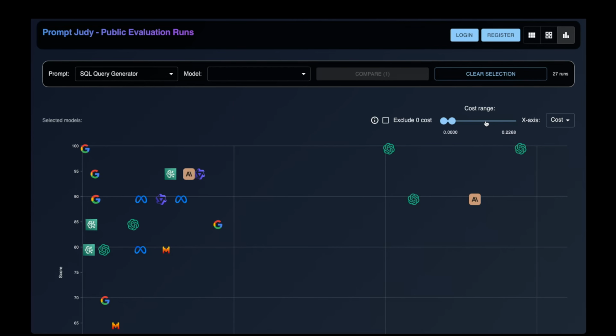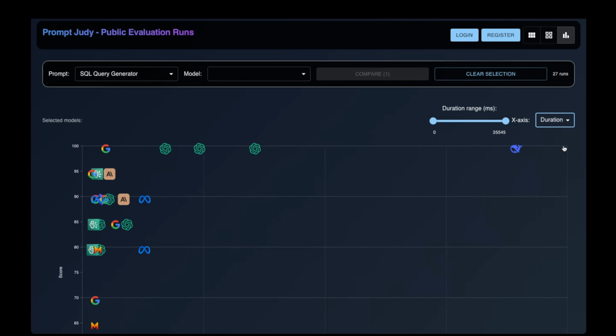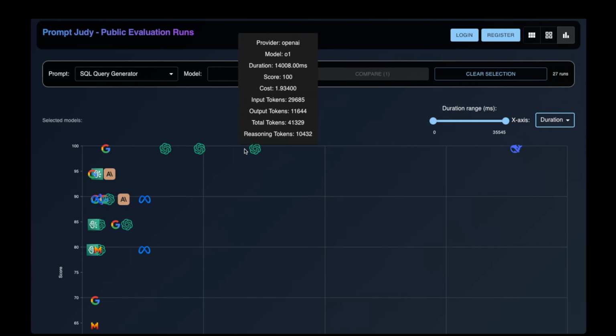And when you look at the cost aspect of it, also factor in that some of these models have caching supported that benefit, especially for a prompt like this where the schema is the exact same. The cache tokens can save you a bunch of money. Also think about the duration aspect of it. The reasoning models are usually the slowest of all of them.